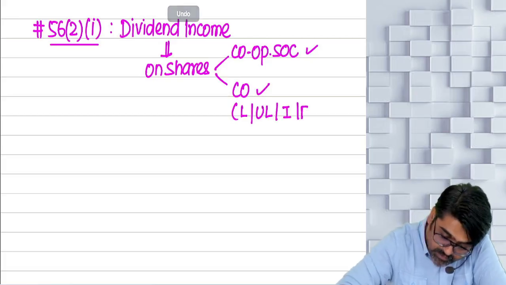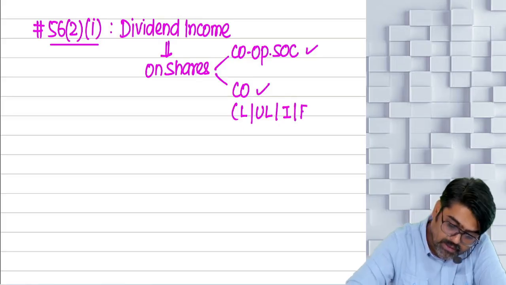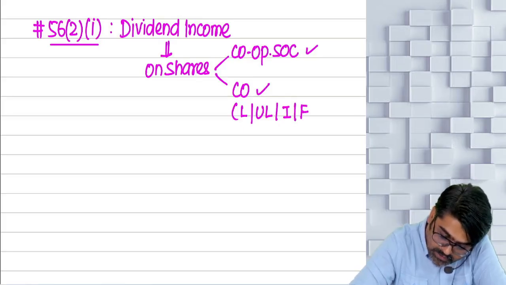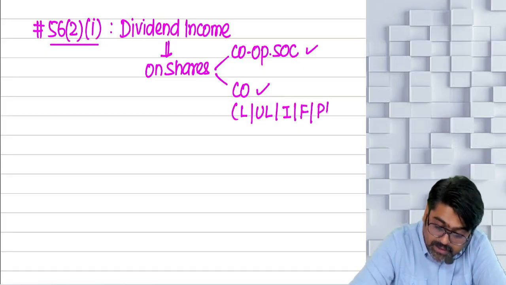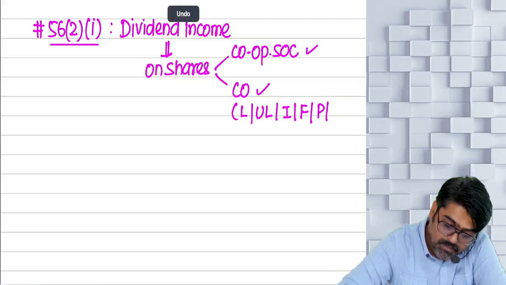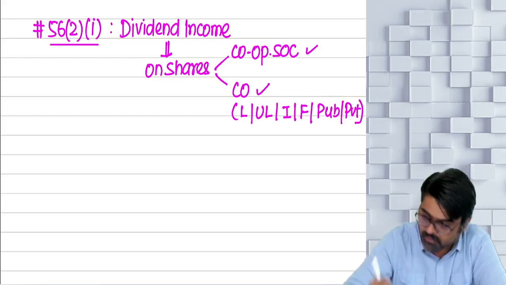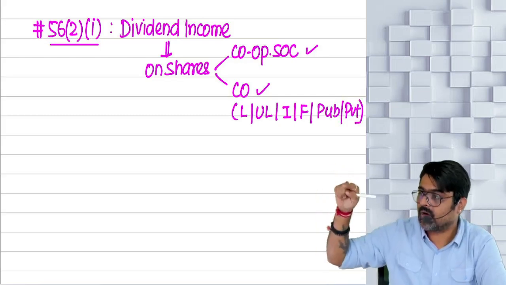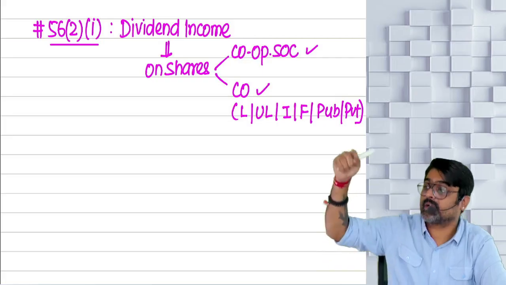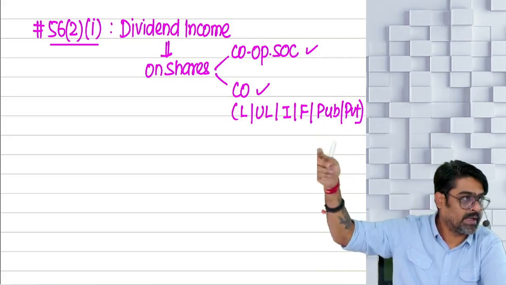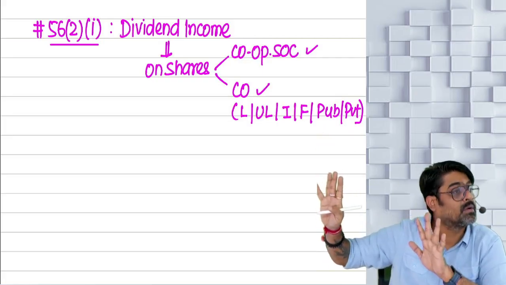Will it make any difference? Any type of company. Then public limited, private limited, yes or no? Public or private, I will write PUB public or PVT private. Any type of company is there. Shares of a company or shares of a cooperative society. Any type of shares, yes or no?